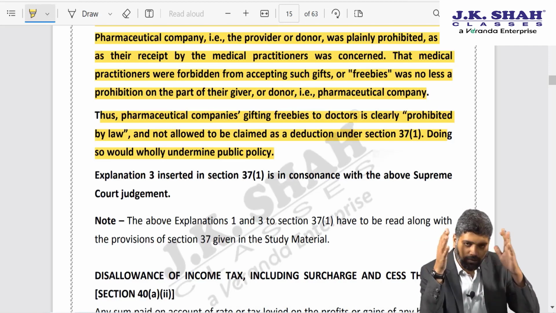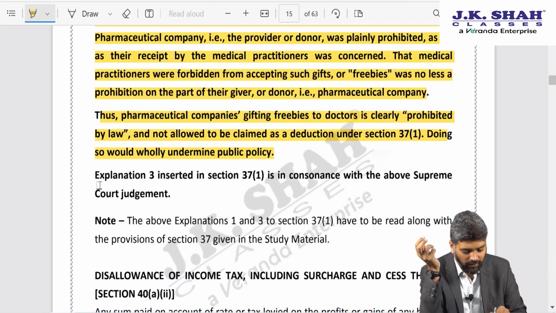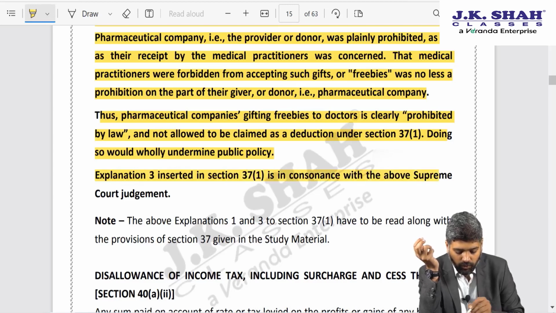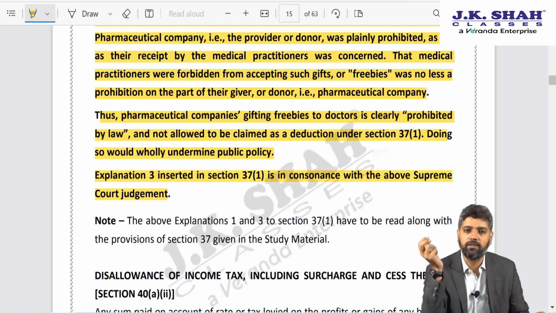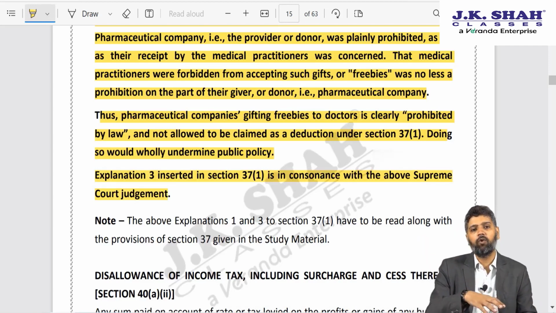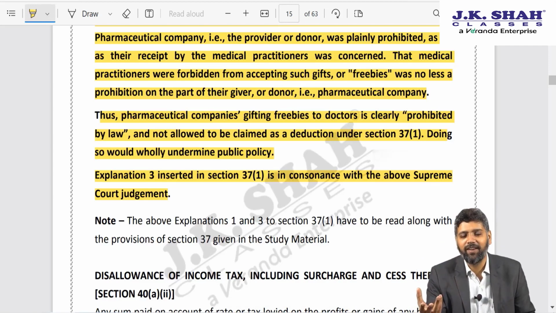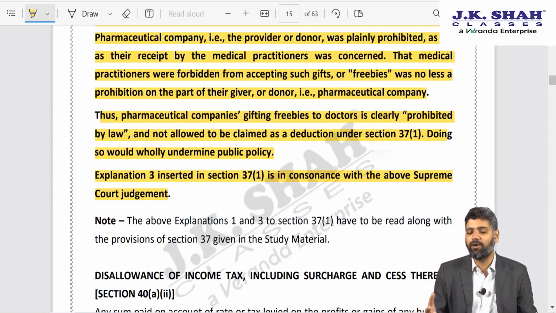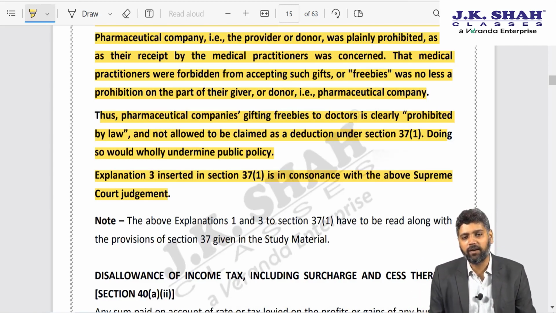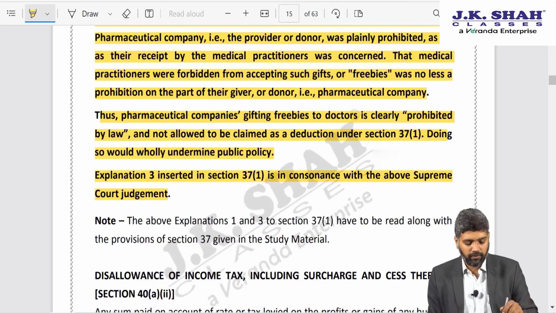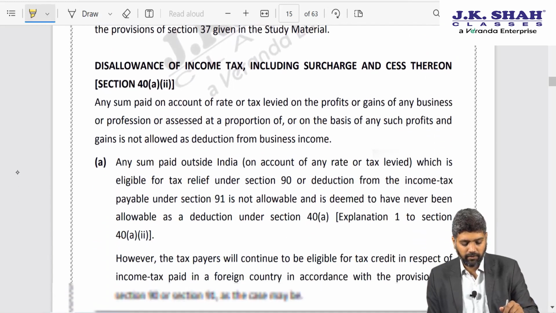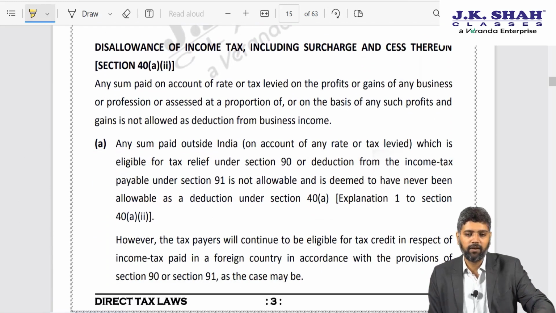So the whole conclusion of this is that Explanation 3 inserted in section 37 subsection 1 is in consonance with the above Supreme Court judgment. So Explanation 3 overruled PHI Pharma, Apex Laboratories also overruled PHI Pharma. So now Explanation 3 and Apex Laboratories are at par, in consonance with each other. I hope this amendment is also clear to everyone. Let us go ahead with the next amendment.